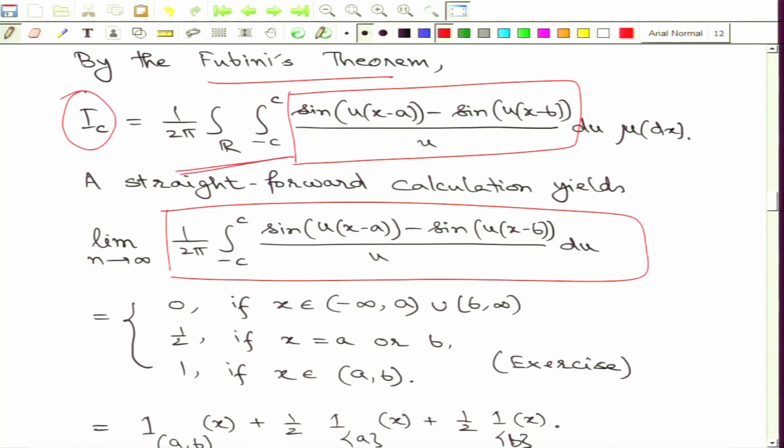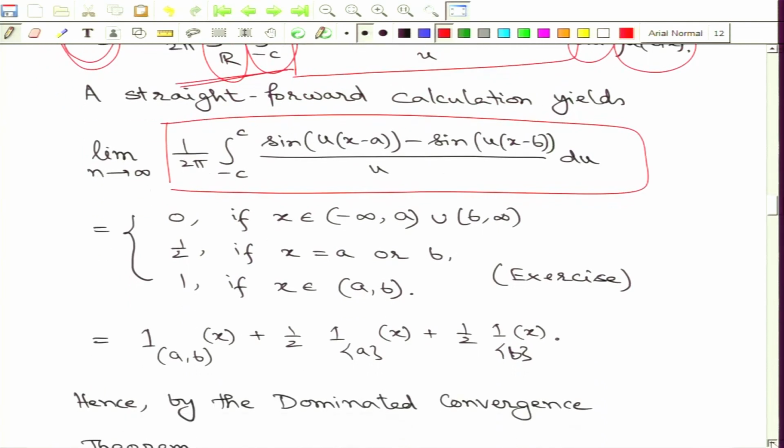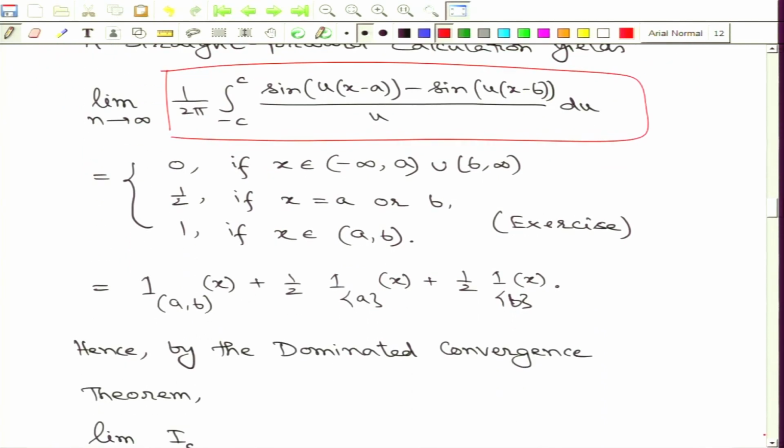Inside the definition of the integration I_c, there are two integrations, one involving the probability measure mu, and one involving the Lebesgue measure. The first one is in terms of the probability measure, and the inner one is with respect to the Lebesgue measure. So, what we do first is look at the integrations involving the Lebesgue measure and take the limit first. What we would like to claim is that if we take the limit as c goes to infinity, we can take the limit inside the integration involving mu. So, first let us look at this pointwise limit.